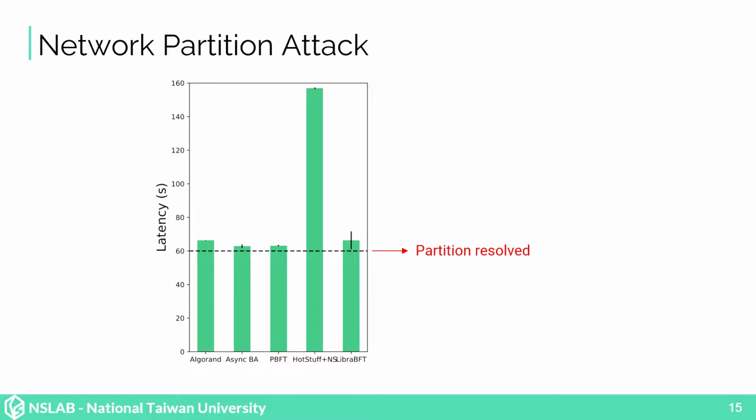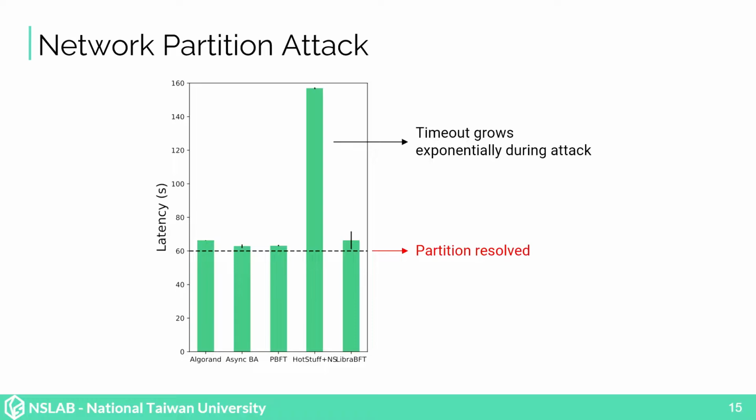This experiment is comparing the execution time of BFT protocols when they are under a network partition attack. The network partition is resolved 60 seconds after the execution, and most BFT protocols can reach a consensus almost immediately after the partition is resolved. However, Hsiao with a naive synchronizer spends much longer time to reach a consensus even when the partition is resolved.